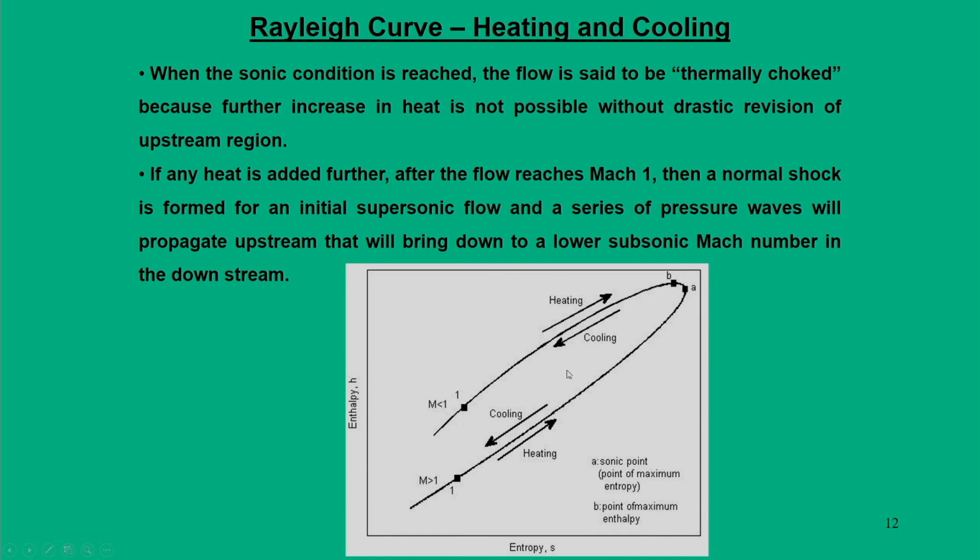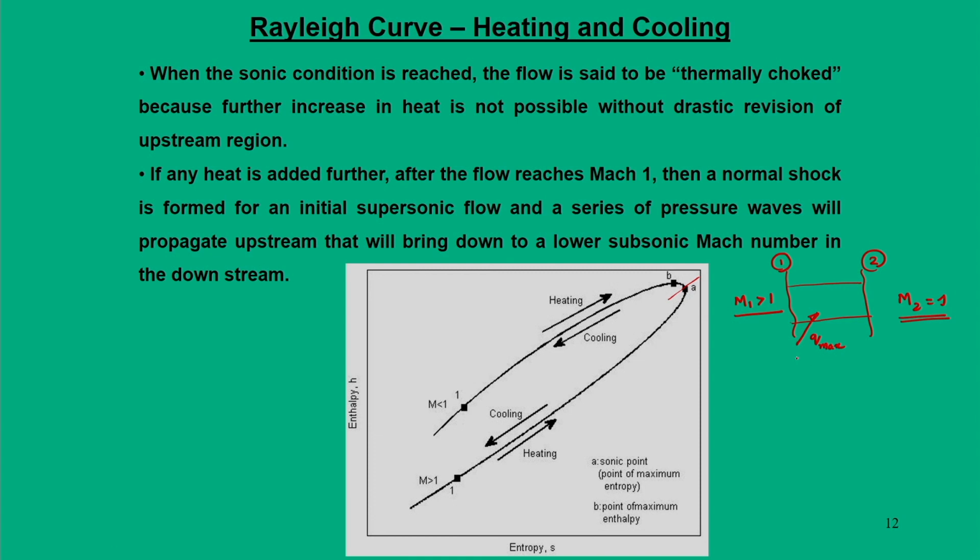Now, once we have reached point A, in a duct between region 1 and region 2, when I am adding Q max heat, the condition becomes M2 equals 1 for a supersonic flow.